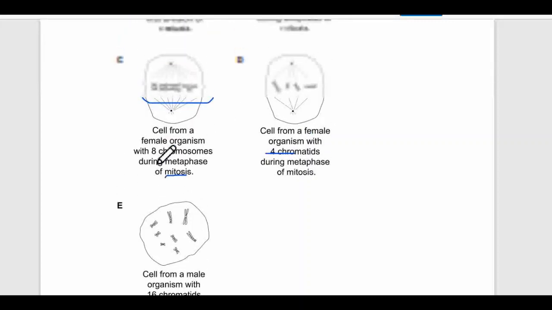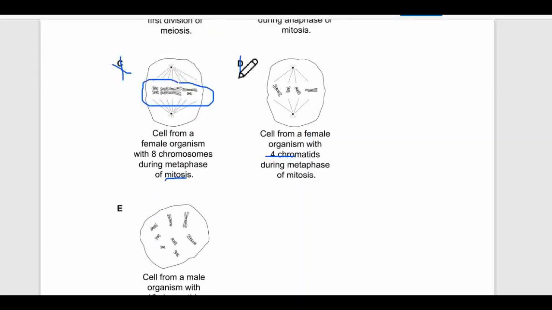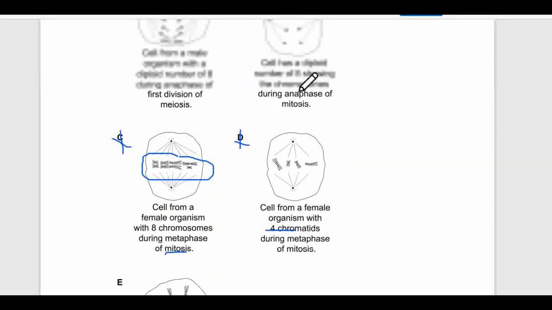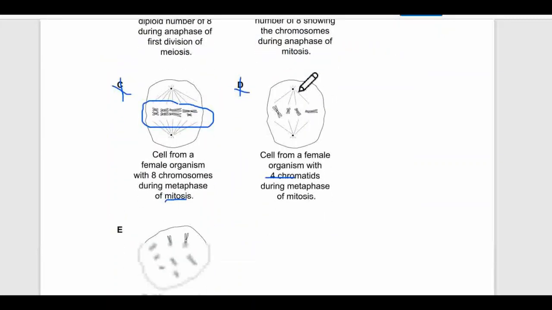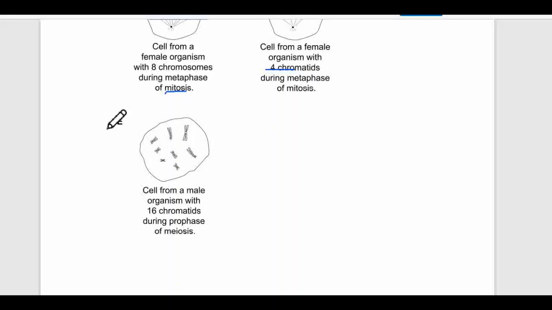Second, let's move to the next option. Since we are sure that all of the other options are wrong, this must be correct. But still, we can just check it. Cells from a male organism with 16 chromatids during prophase of meiosis.